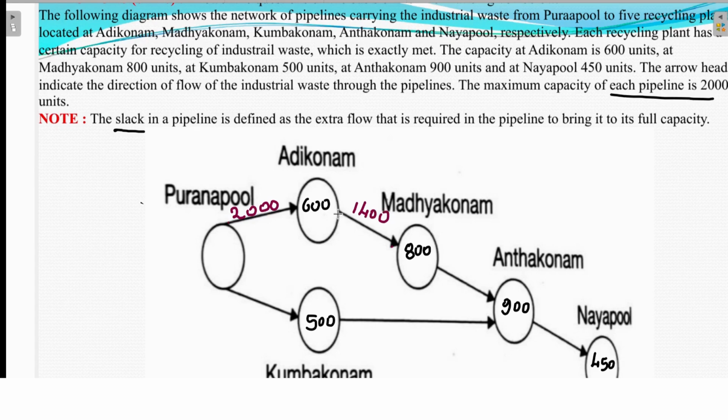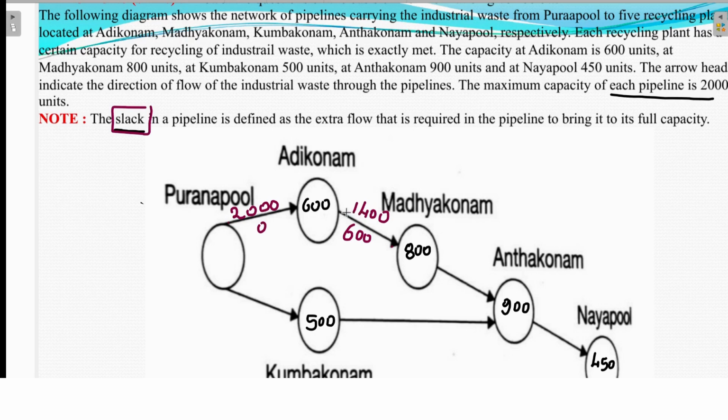Now this pipeline capacity is 2000 liters, but it flows only 1400 liters, which means there is a gap remaining in that pipe. That is called slack. The capacity of the pipe is 2000 but only 1400 flows, so the slack here is 600. Now I will explain again. Here how much slack? Zero. No slack. It is full flow.